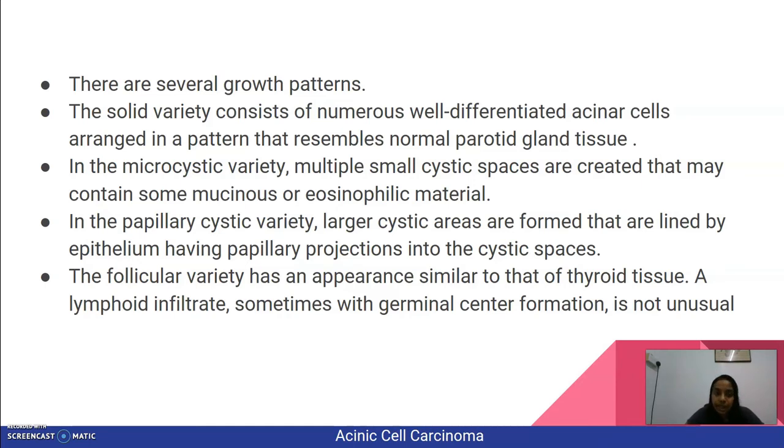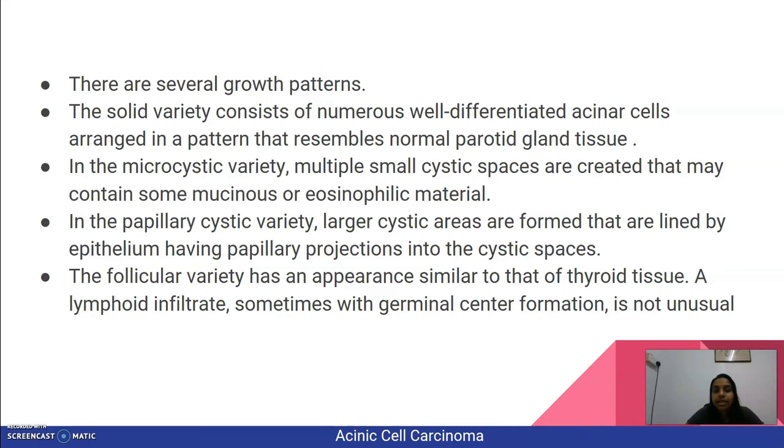The solid variety consists of numerous well-differentiated acinar cells arranged in a pattern that resembles normal parotid gland tissue. In the microcystic variety, multiple small cystic spaces are created that may contain some mucinous or eosinophilic material.